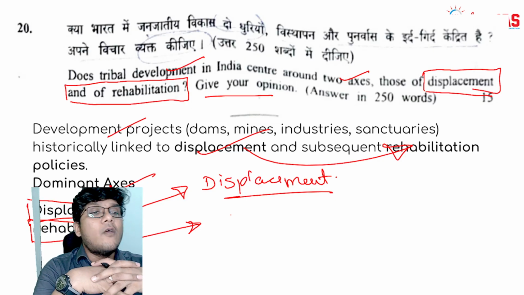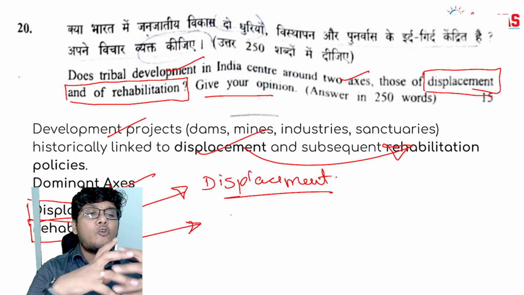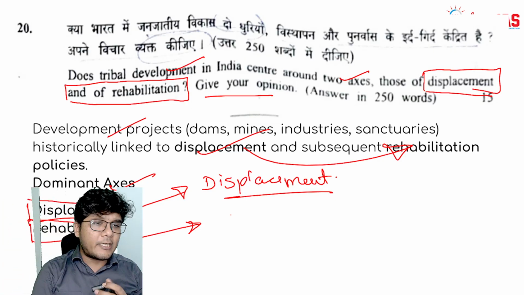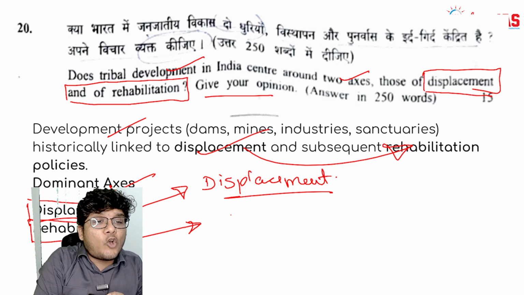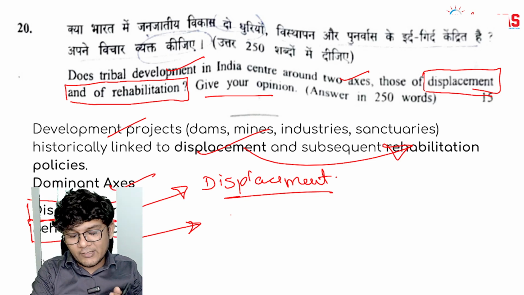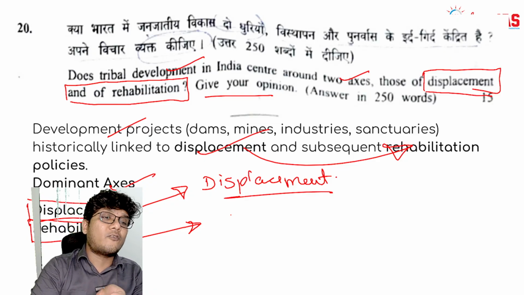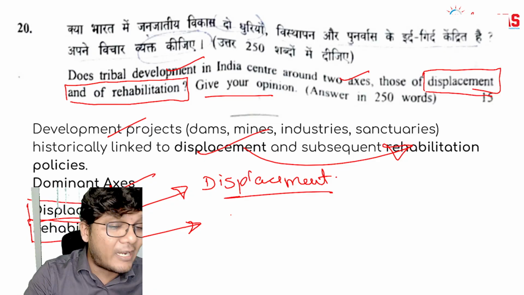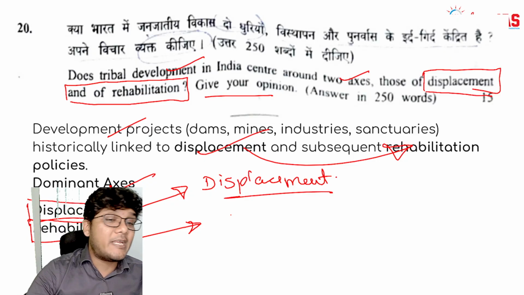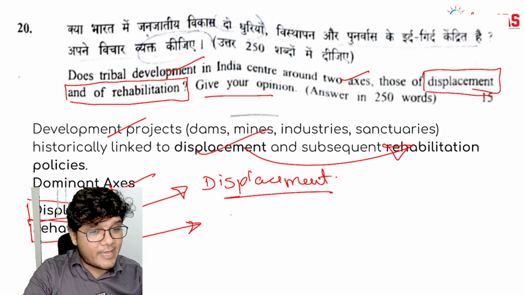For example, whenever they are rehabilitated, they are not akin to do, let's say, certain other jobs. They were just dependent on the forest that they were living in. So it's not just a loss of land, it is a loss of livelihood, a loss of complete lifestyle for them. That is why they find it really, really difficult to sustain their life.